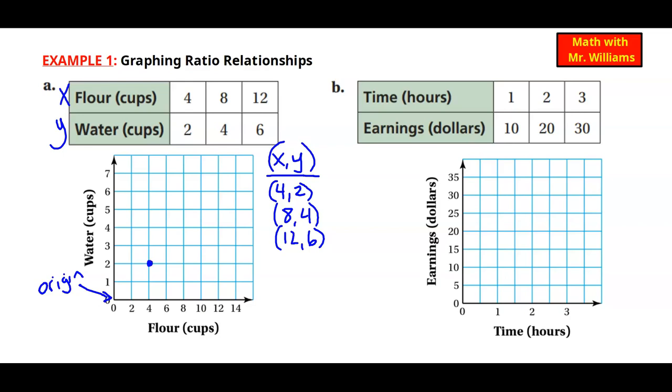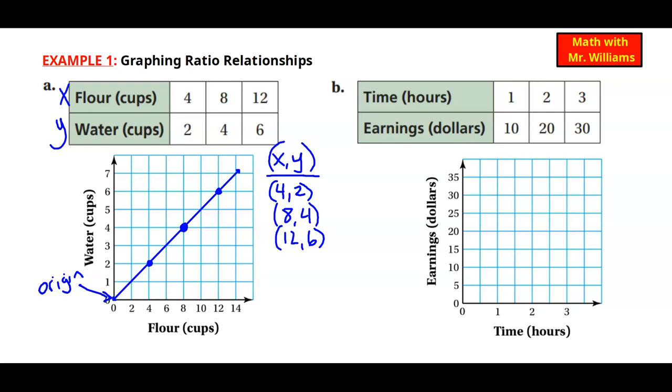For our second one, we do 8, 4, so we're going to move right from the origin to 8, and then up 4. And for the last one, we go from 12 and then 6. So we start at the origin, 0, 0, we move right to 12, and then up to 6. And you can quickly see the dots will create a line that goes to the origin.